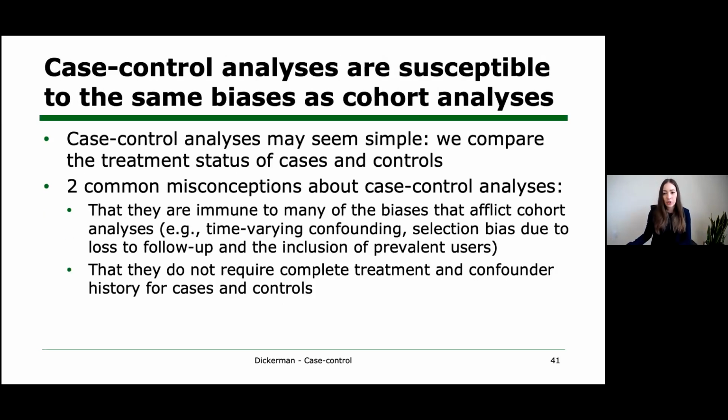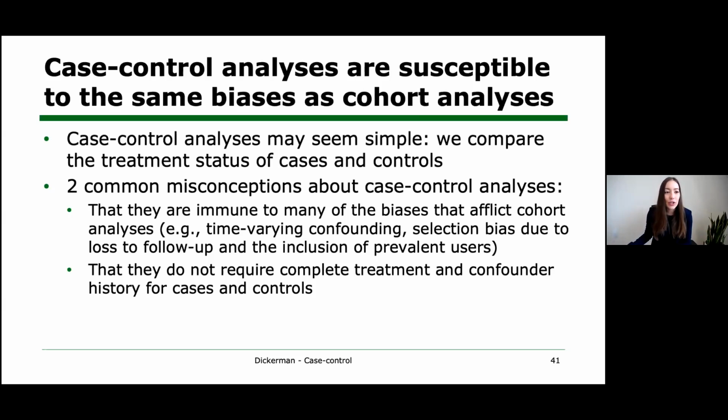Another key message related to study design flaws leading to bias is that case control analyses are susceptible to all the same biases as cohort analyses. So why would anyone think otherwise? Well, because they seem so simple, right? We sample cases and controls and we compare their treatment status. At least this is how they're often framed.